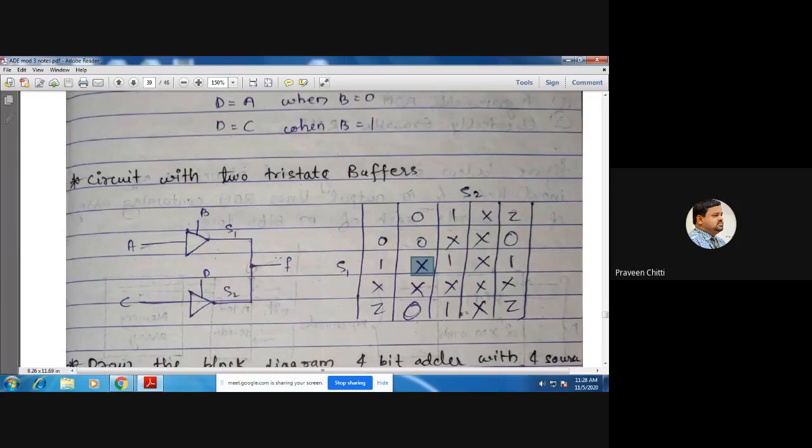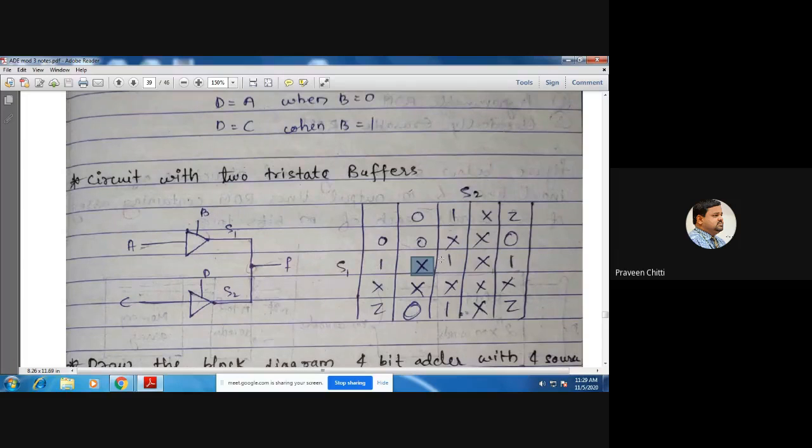Don't care in that case, an unknown value. We don't know whether it will assume 0 or 1, because you are asking it to take two different values simultaneously. Is it possible to accept two different values for a particular signal? No. So in that case, the output will be unknown, X, what we call don't care.